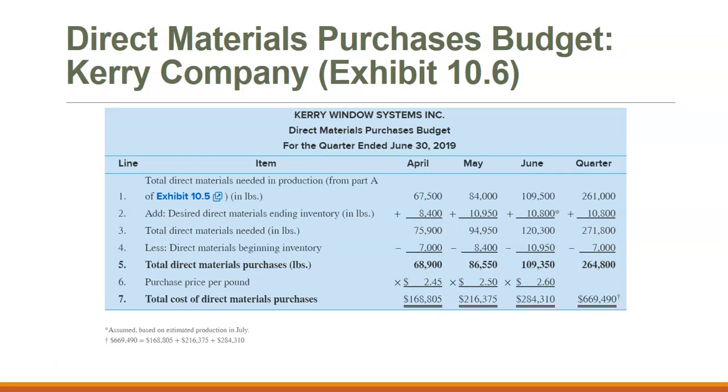Our purchase price per pound times the total amount of pounds we need gives us our total cost of direct material purchases. Once we finish that, we can move on to the direct labor budget.